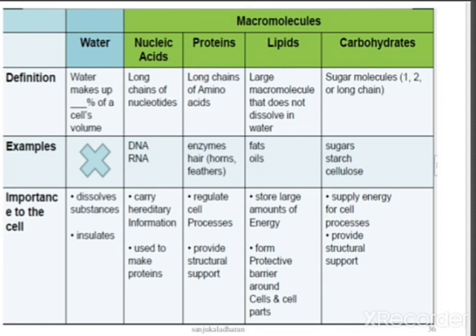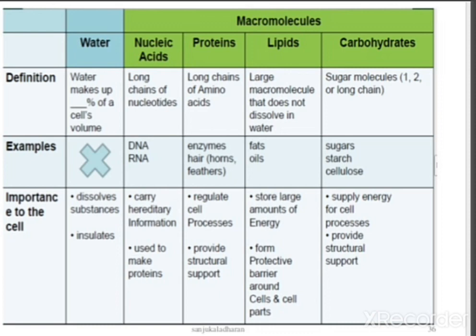And proteins will regulate cell processes and provide structural support. So without proteins, no processing of information and movement of the ions and everything is possible. Almost all the messengers will bind with the proteins and move information from one region of our body to another region. And lipids will store large amounts of energy and form a protective barrier around cells and cell parts.